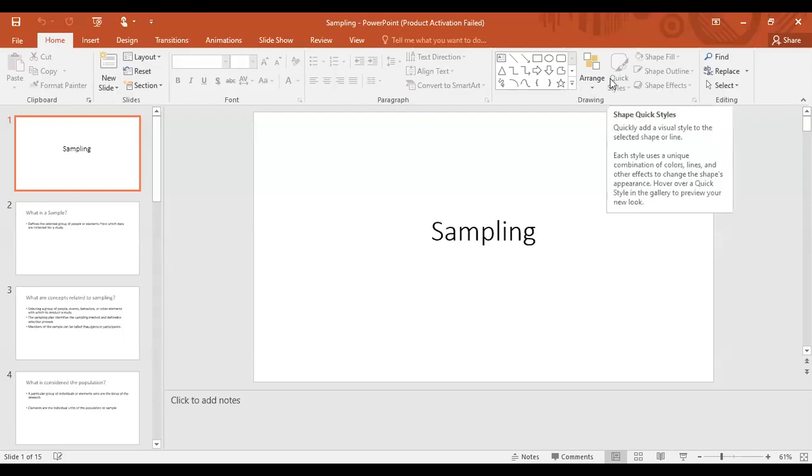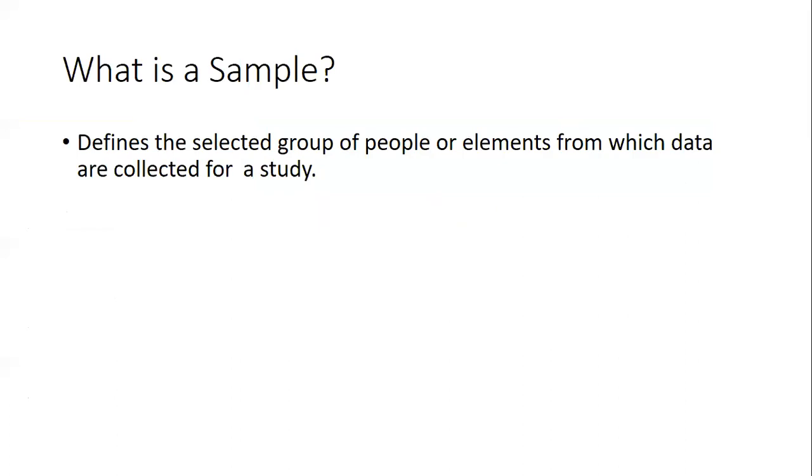Hello everyone. We are back with our next tutorial, which will be on sampling. We will be studying sampling today. Sampling is one of the most important things that you do in research. If you choose a wrong sample, your entire research can go wrong. So what is a sample?